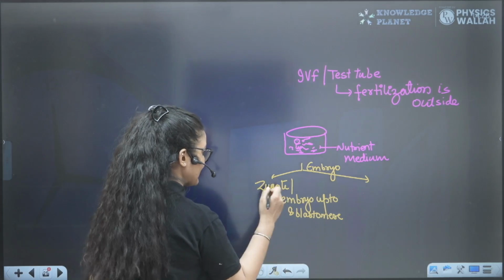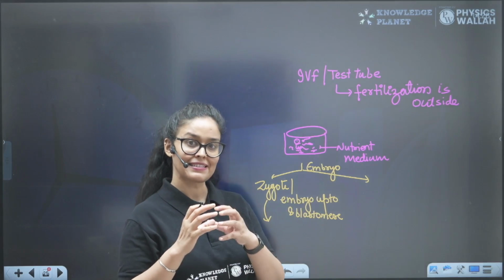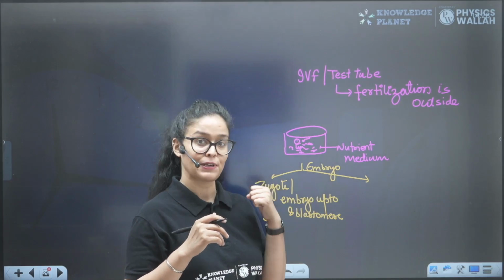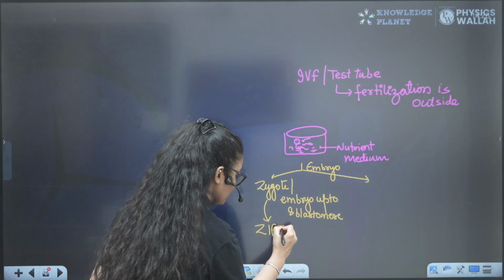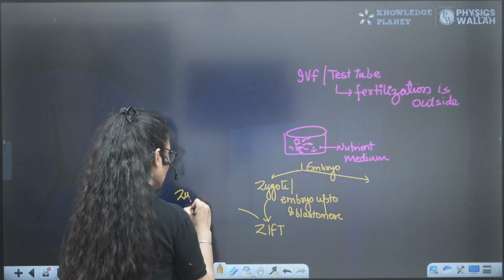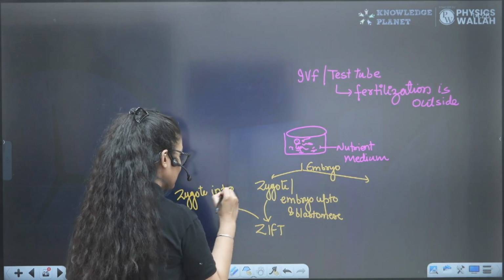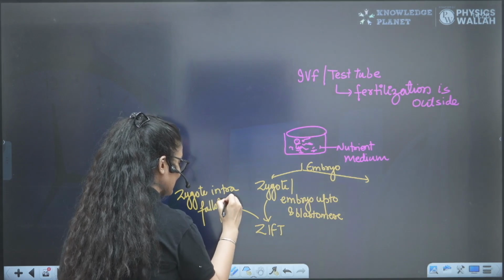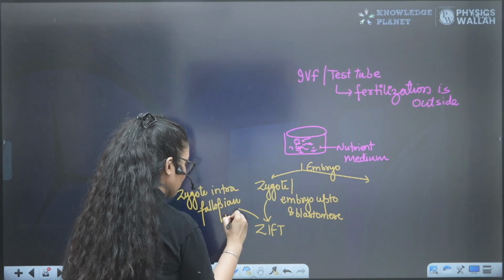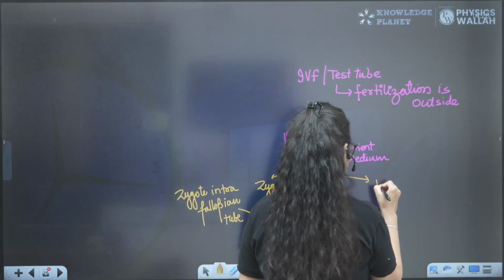We will put it in the fallopian tube because up to 8 blastomeres, this condition is actually formed in the fallopian tube. So we have to put it in the fallopian tube, known as ZIFT. That is the zygote intrafallopian transfer, a NEET question. Intra means inside, the fallopian tube. So we are putting the zygote or embryo up to the 8 cell stage in the fallopian tube.